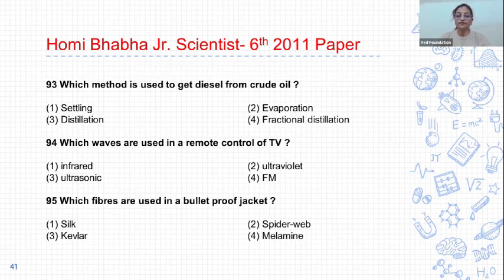Next question, 95. Which fibers are used in bulletproof jackets? And options are 1. Silk, second spider web, third Kevlar, and fourth melamine. And the correct answer is option 3, Kevlar. The Kevlar fibers are used in bulletproof jackets.